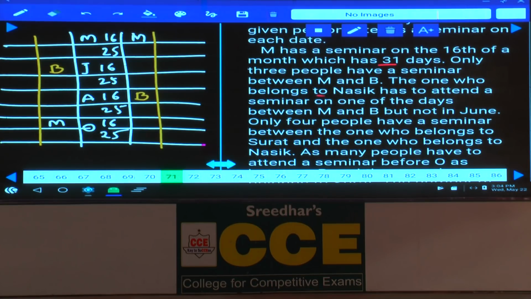And the one who belongs to Nasik has to attend a seminar on one of the days between M and B, but not in June. Nasik must be in the first case. The one who is from Nasik is on 25th, isn't it? And the one who belongs to Nasik can be either August 25th or August 16th. Hence, there are 2 possibilities for Nasik here, isn't it? Then next one, Nasik, but not in June.